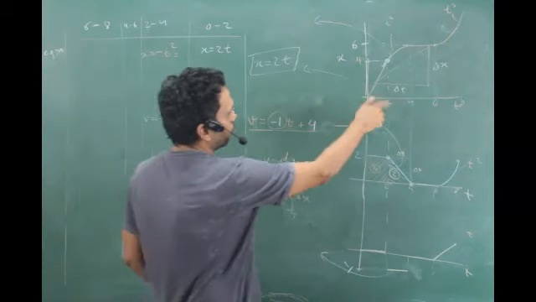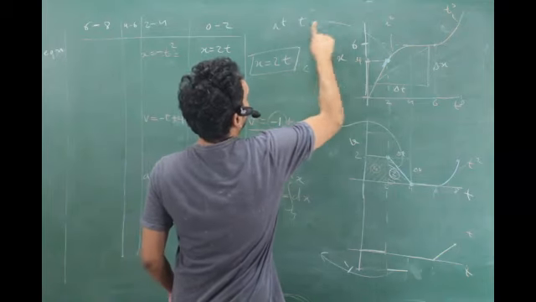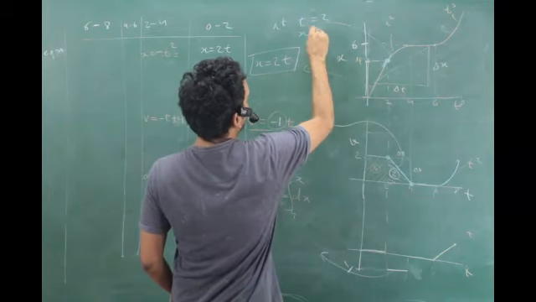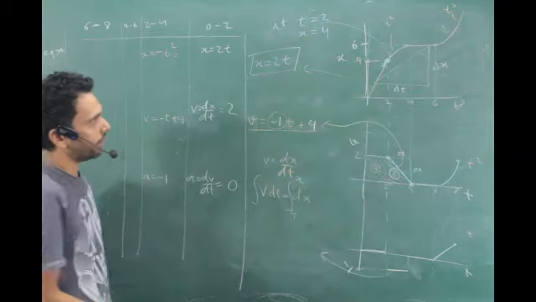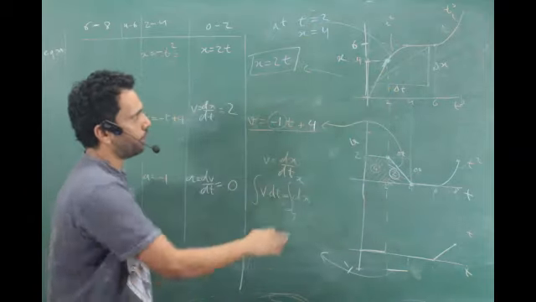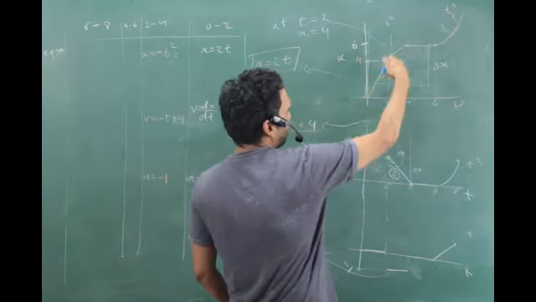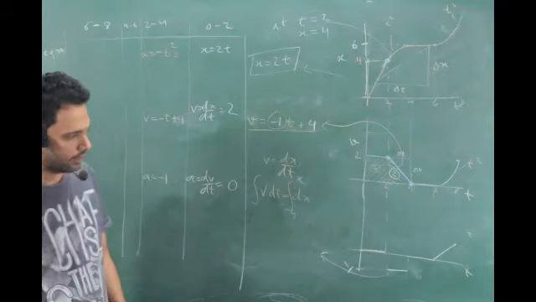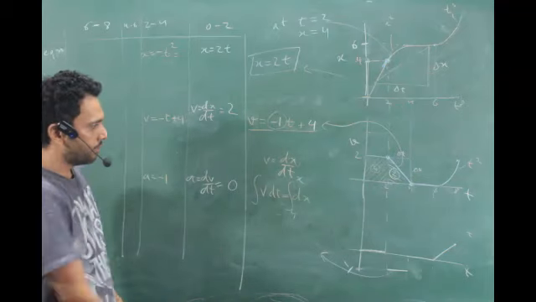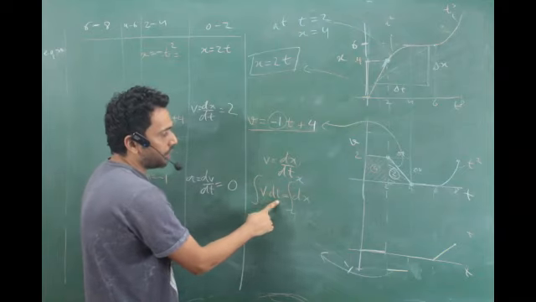At t is equal to 2, x is equal to 4. We already know that, right? Further t, how much is x? We don't know because we don't know the equation and we are solving it, right? Is that clear? So 4 to somewhere, v dt.